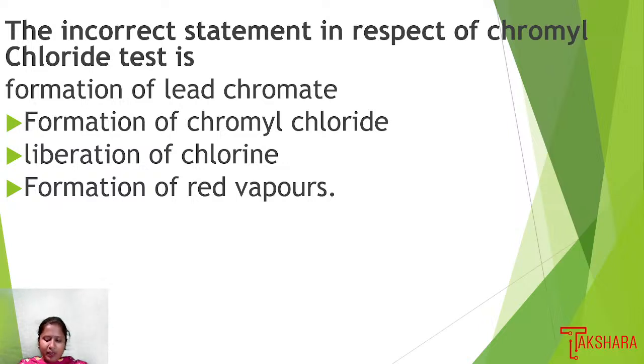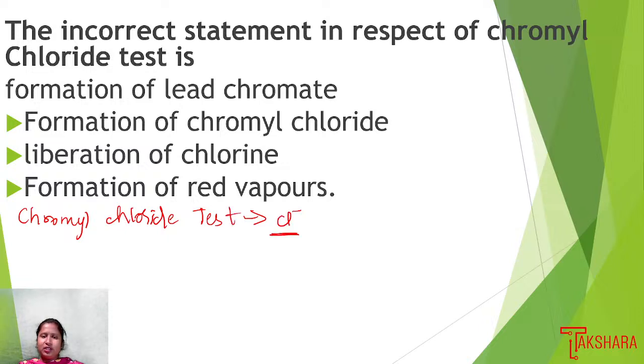Chromyl chloride test is used in qualitative analysis to find out the anions present in the second group. This test is used to confirm the chloride ion present in the given inorganic salt.